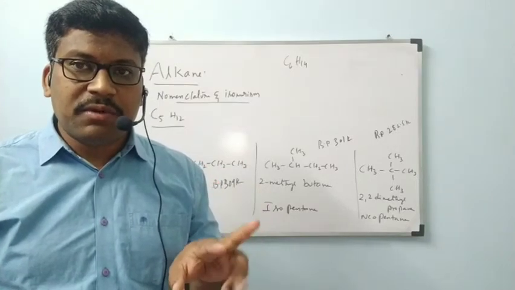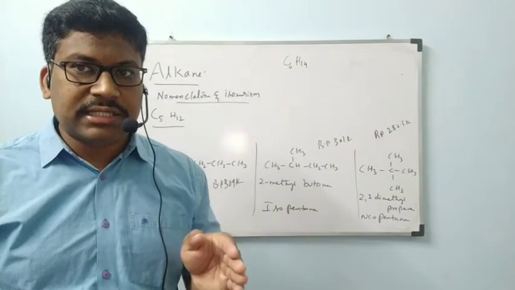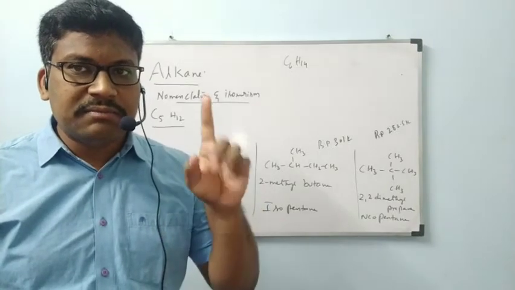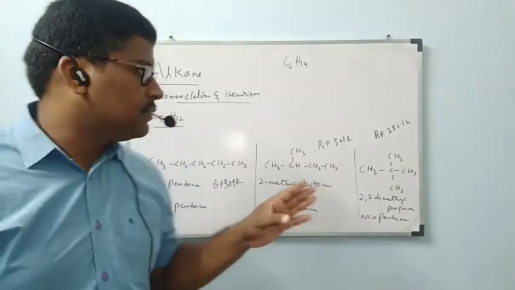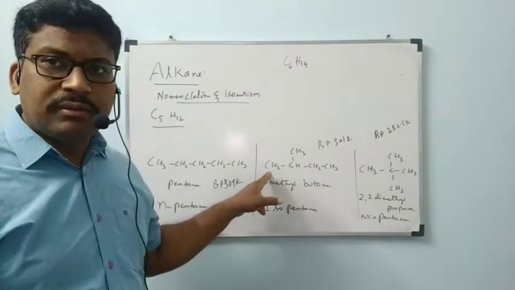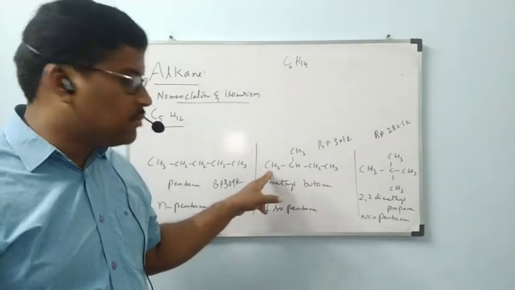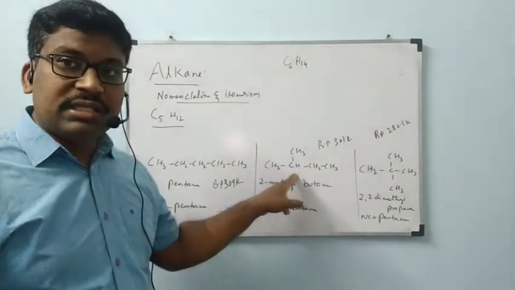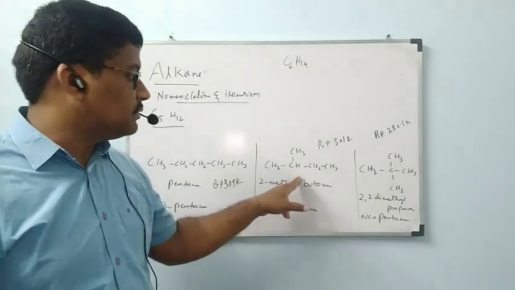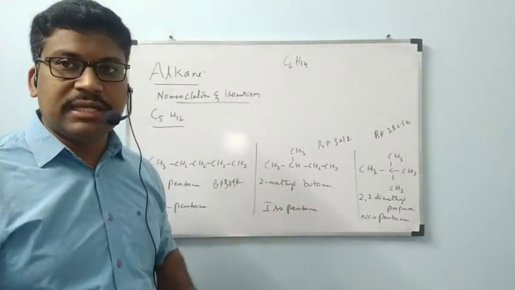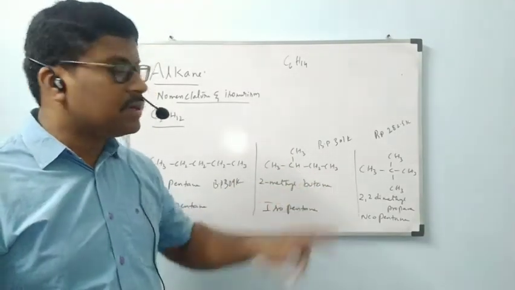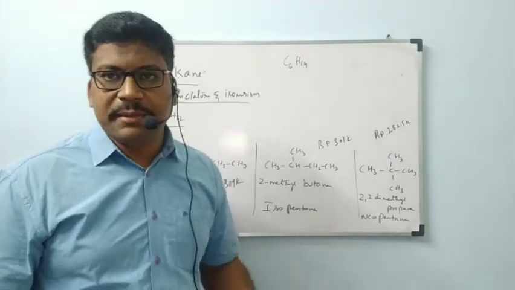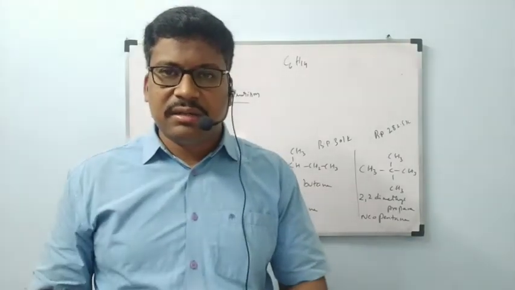If bonded to three carbon atoms, that is called tertiary. We have seen this in the basics of organic chemistry itself. Here this carbon is primary, bonded to only one carbon. This carbon is bonded to three carbons, 1, 2, 3, tertiary. This carbon is bonded to one carbon, primary. This carbon is bonded to two carbons. Like that we can say primary, secondary, tertiary and quaternary. We know this already.